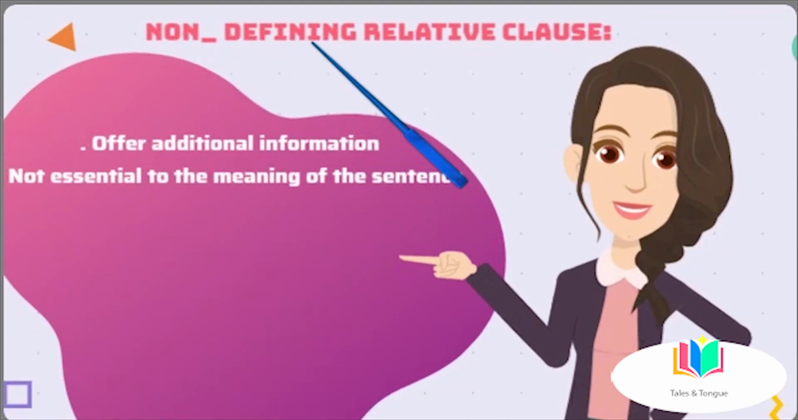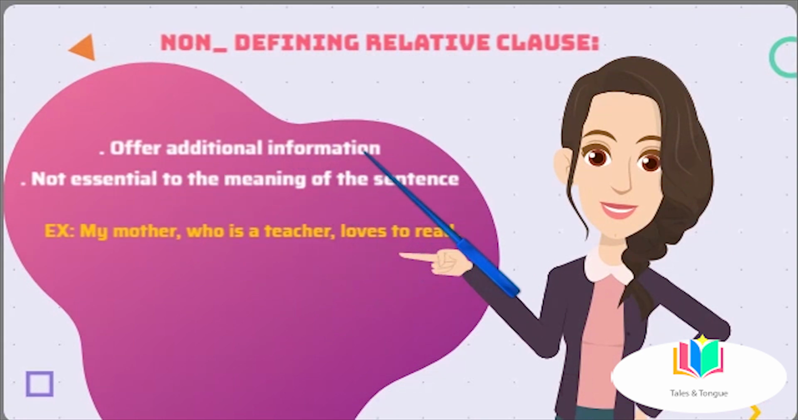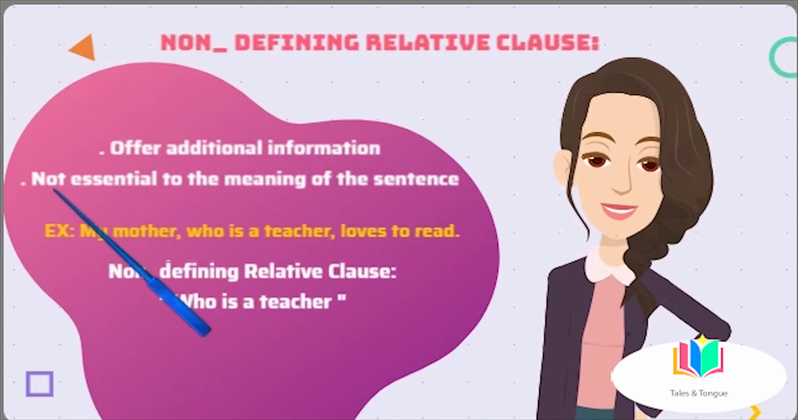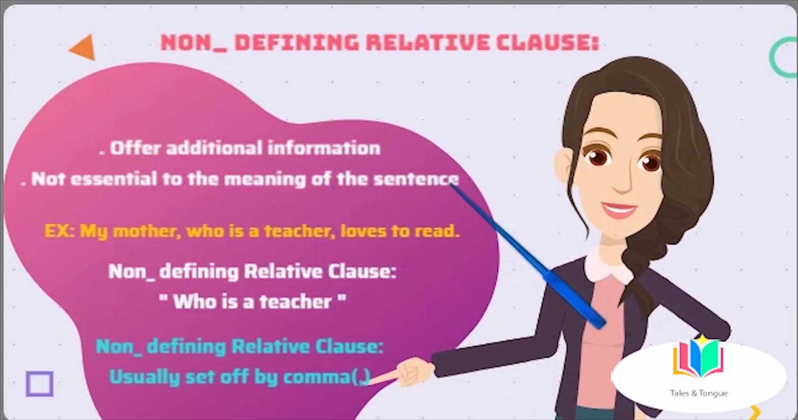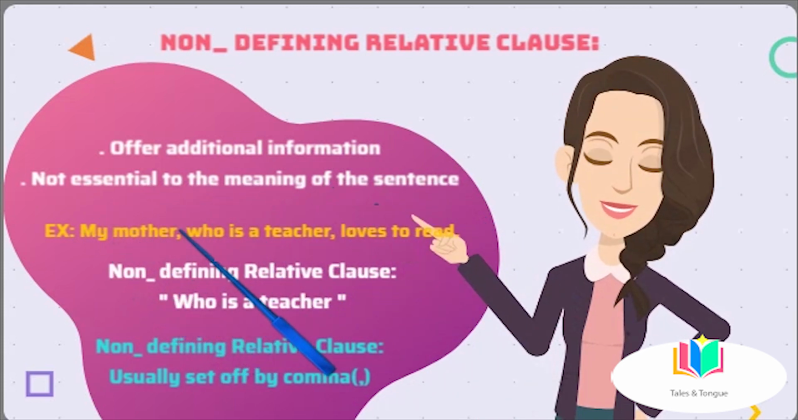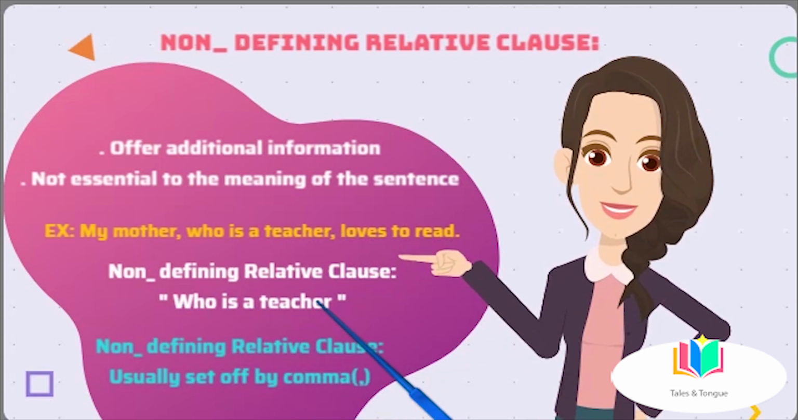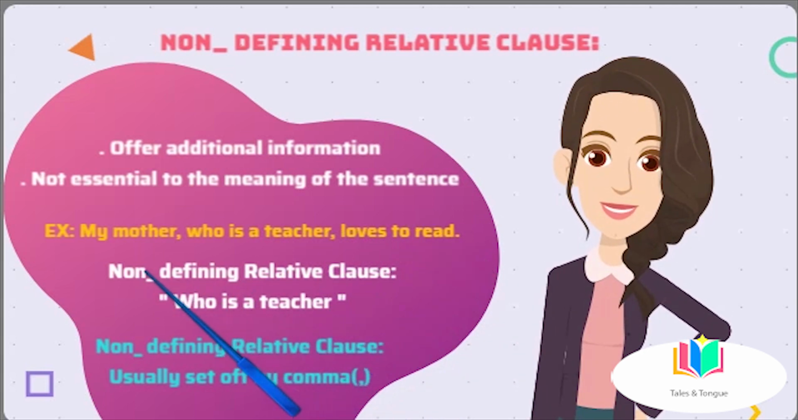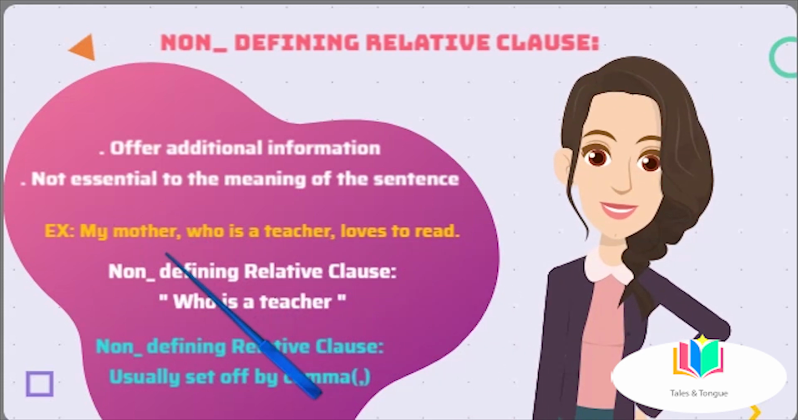Non-defining relative clauses. Non-defining relative clauses offer additional information about a noun or pronoun, but they are not essential to the meaning of the sentence. For example, my mother, who is a teacher, loves to read. In this sentence, who is a teacher is a non-defining relative clause that tells us something about the speaker's mother. However, if we remove this information, the sentence would still make sense.